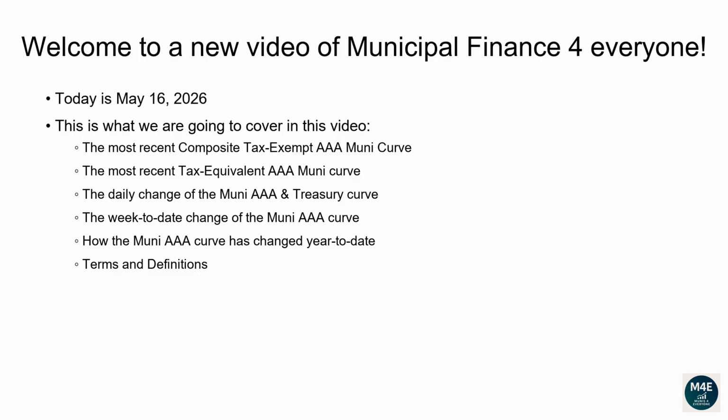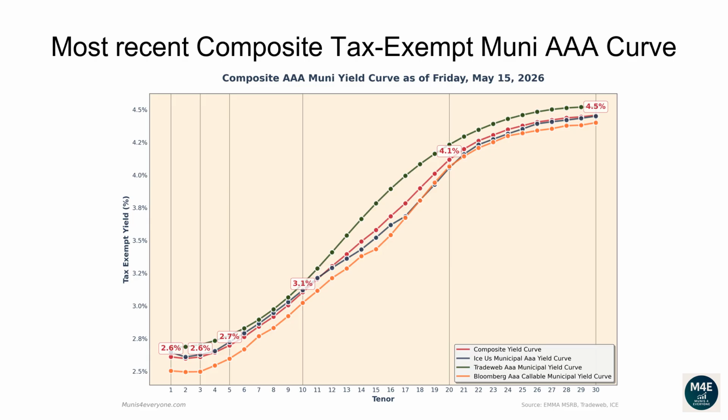Terms and definitions. Let's go over the most recent composite tax-exempt Muni AAA curve. The following composite tax-exempt yield curve is based off the most recent ICE, TradeWeb, Bloomberg yield curves that are available on the MSRB website, plus some proprietary extra adjustments, as of May 15, 2026.